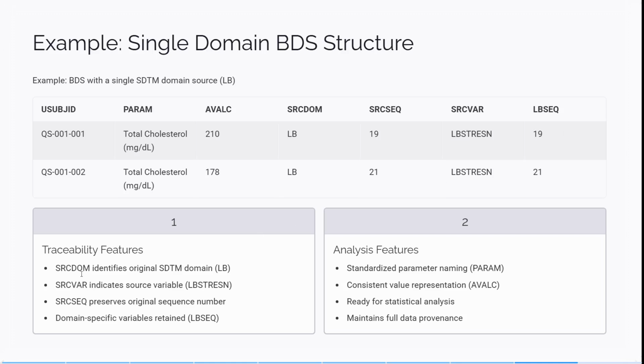For traceability, the source domain identifies the original SDTM domain, the source variable, and the original sequence numbers, and domain-specific variables are retained. Analysis features include standard parameter naming, PARAM, consistent value representations, ready for statistical analysis, and full data provenance maintained. So this is BDS with a single SDTM domain source.